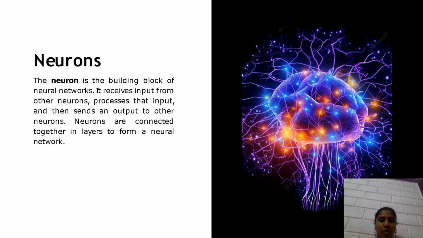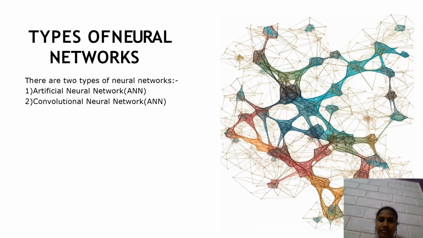Other neurons provide it with the input. It analyzes that input and then sends output to other neurons. A neural network is made up of layers of neurons connected to one another.